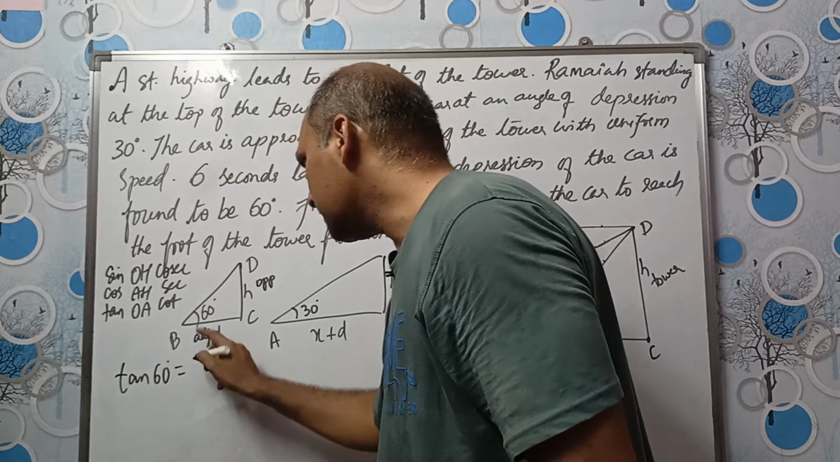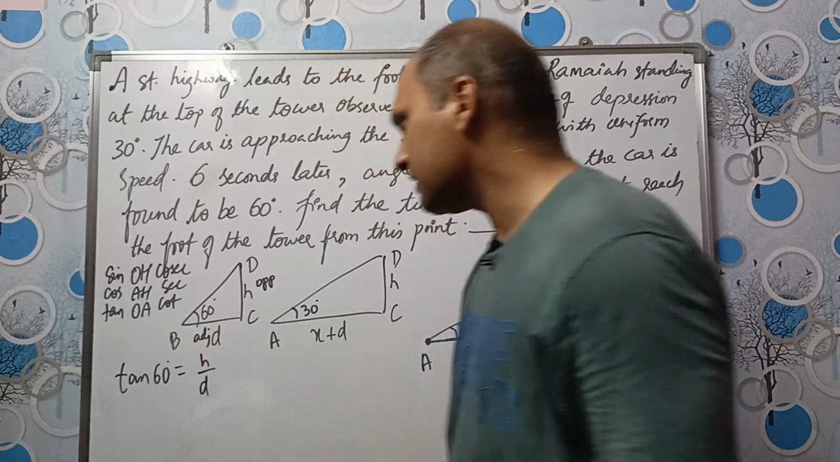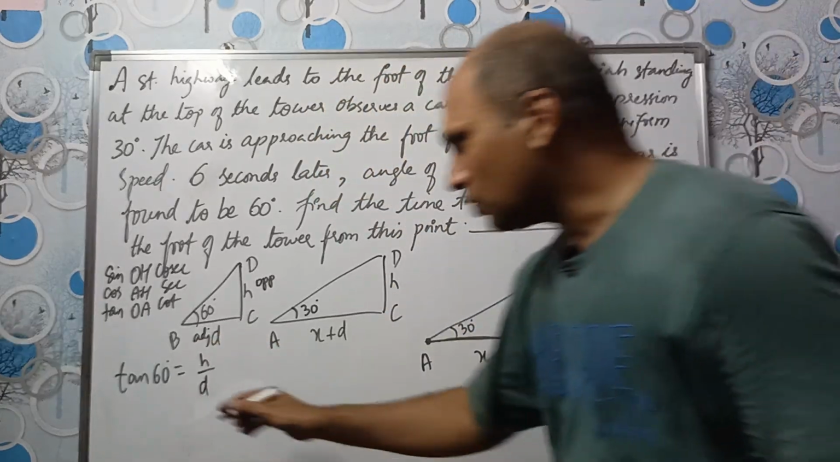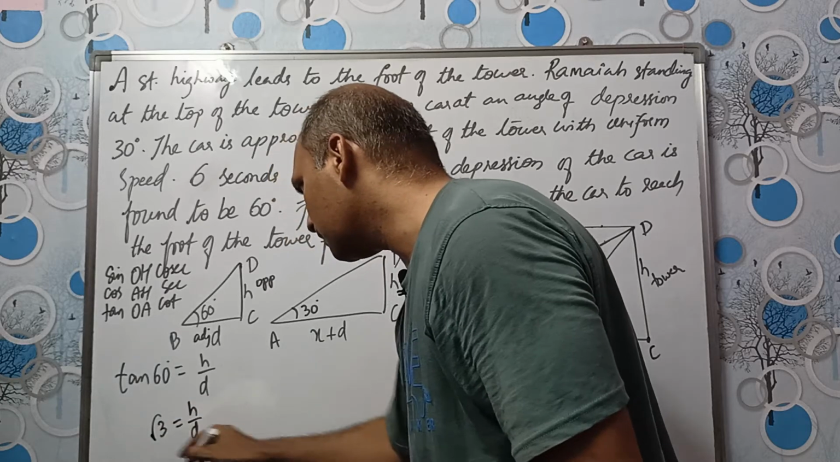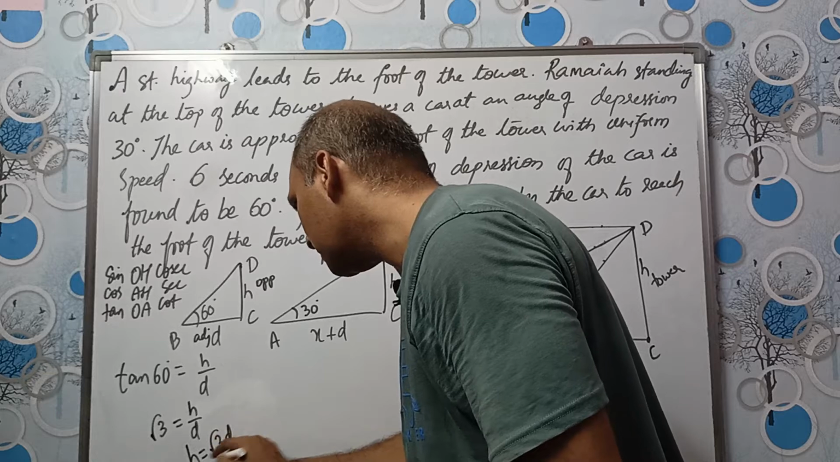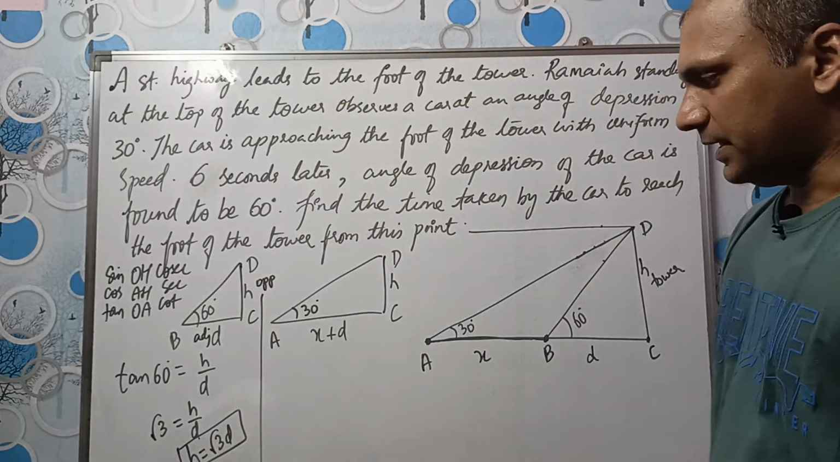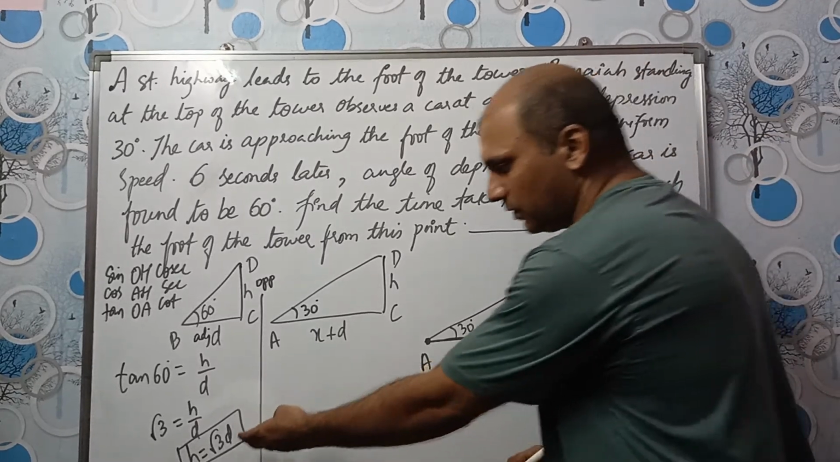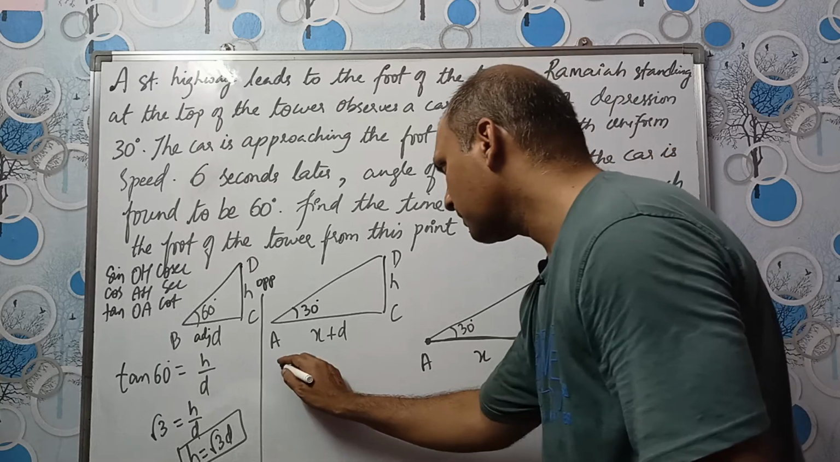Tan 60 is equal to opposite H divided by adjacent. We took it as D. Tan 60 is root 3. So root 3 is equal to H by D. So if you cross multiply, value of H will be equal to root 3 multiplied by D. Okay. Alright. Let us keep that equation aside. We'll use it afterwards, after some time. Let us come to this.